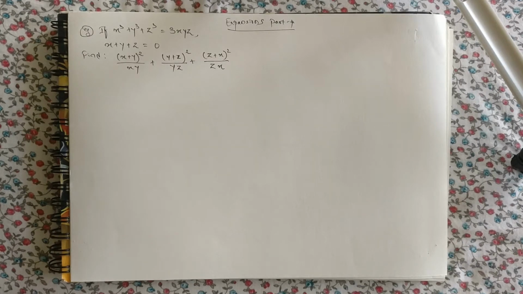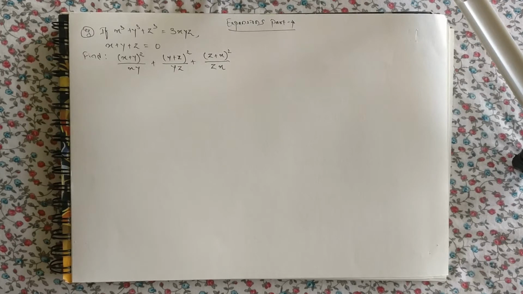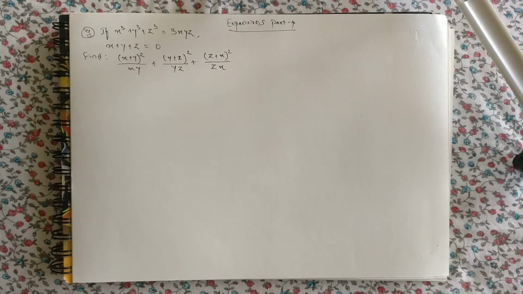Okay, so the next question is from expansions part 4. If x cube plus y cube plus z cube is equal to 3xyz and x plus y plus z is equal to 0, then find the value of (x plus y) the whole square upon xy plus (y plus z) the whole square upon yz plus (z plus x) the whole square upon zx.